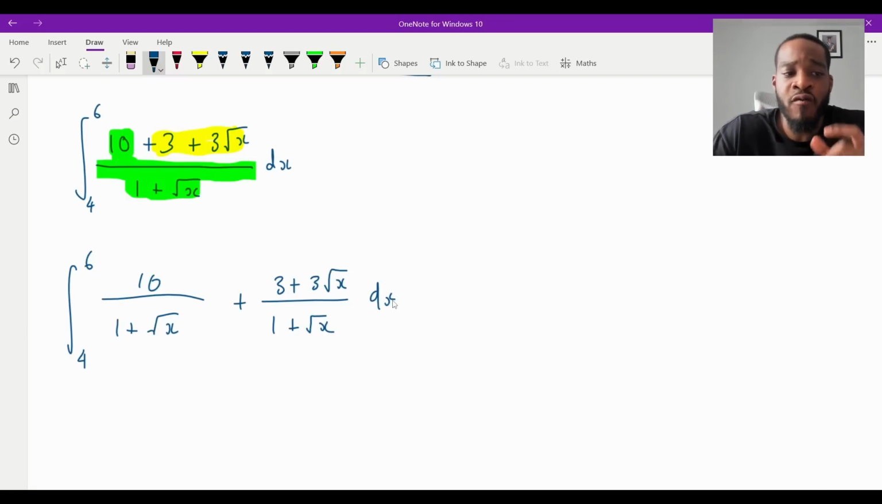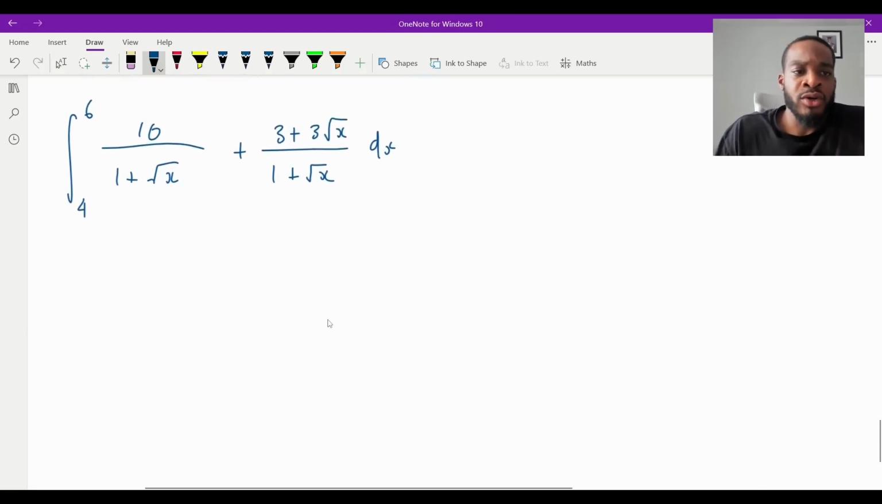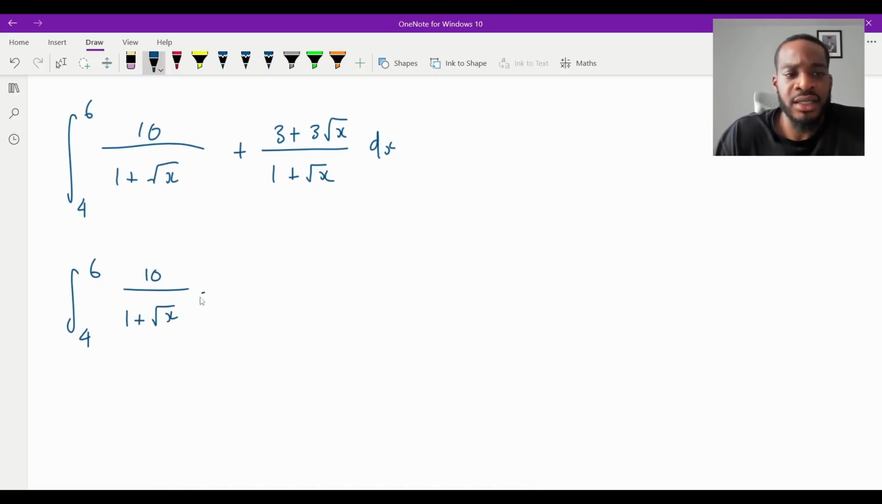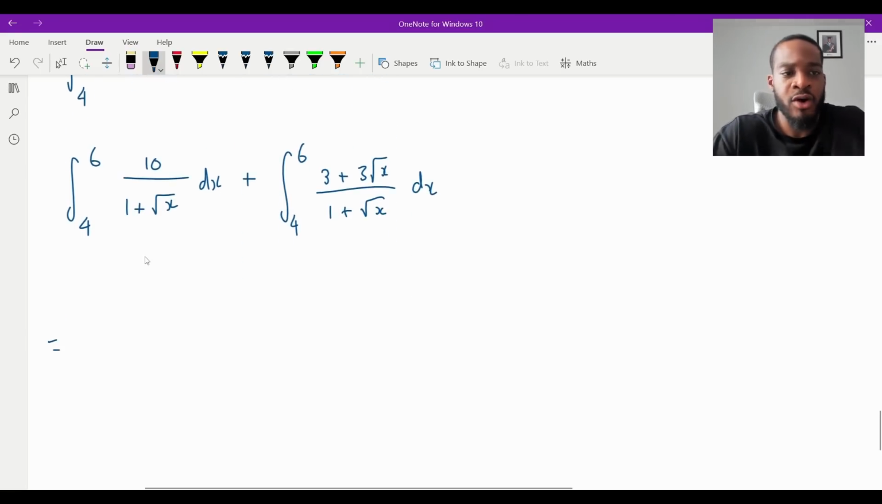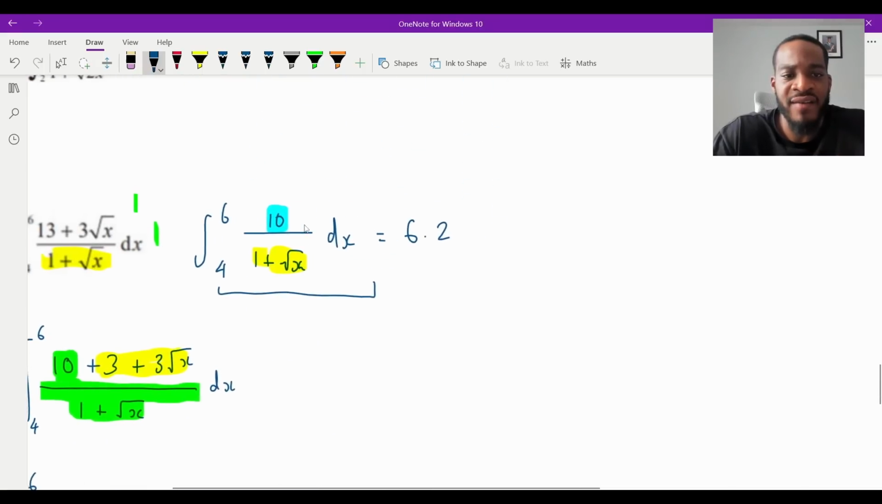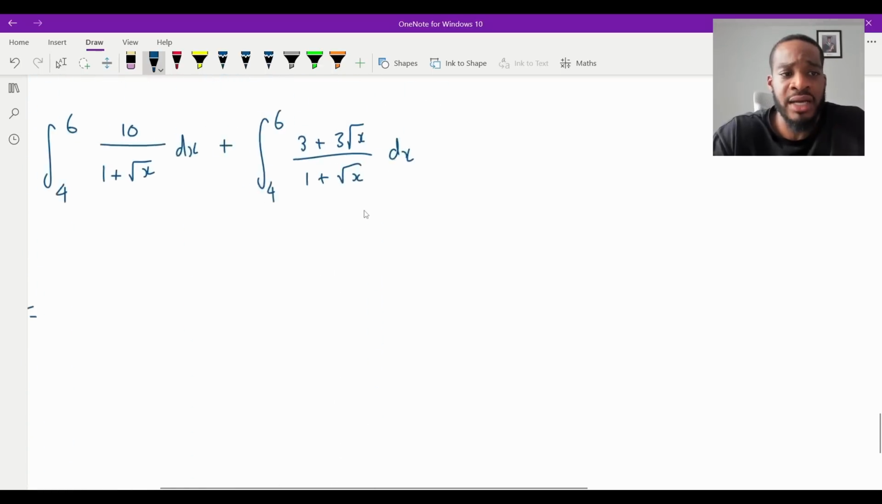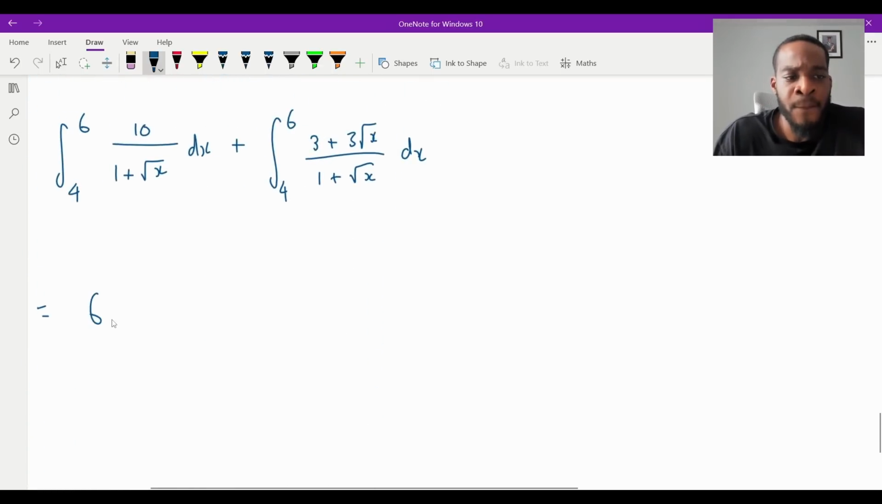Now, why is this helpful? Remember, we're integrating two separate terms. You can just separate them, can't you? So the actual question now is just the integral between 4 and 6 of 10 over 1 plus root x dx, plus the same thing now, 4 to 6 of 3 plus 3 root x over 1 plus root x dx. Now, this one here, on the left-hand side, is exactly what we have here, isn't it? It's 6.2. We know this, right? So I'm going to put 6.2 here.